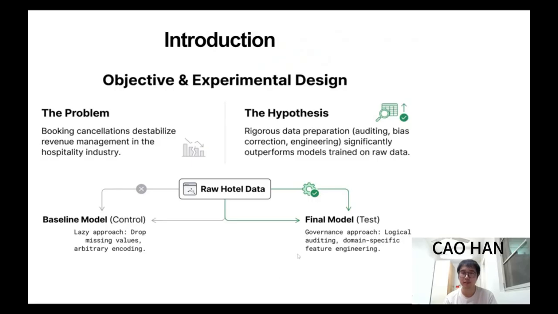Booking cancellations are a major headache for revenue management. Our core belief here is simple: clean, well-prepared data actually beats complex algorithms. To prove this, we set up an A/B experiment. On one hand, we have our baseline model, the control group, trained on raw data with manual cleanup. On the other, we have our governance model. This one is the star of the show, built through rigorous logic checks and hotel-tailored features.